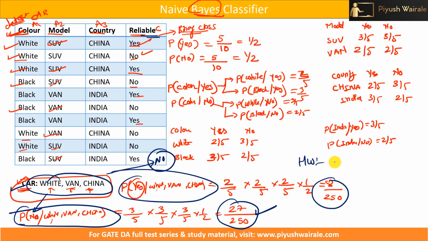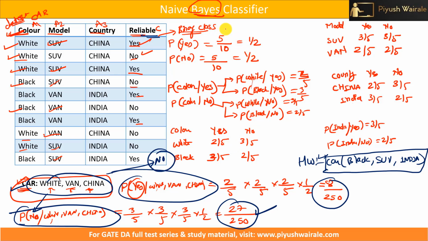Take a car having black color, model for example SUV, and country India. Tell me which class this particular car belongs to. You can just comment in the section below and tell me which class this car belongs to. Now if you observe, how many parameters do we need to find out?